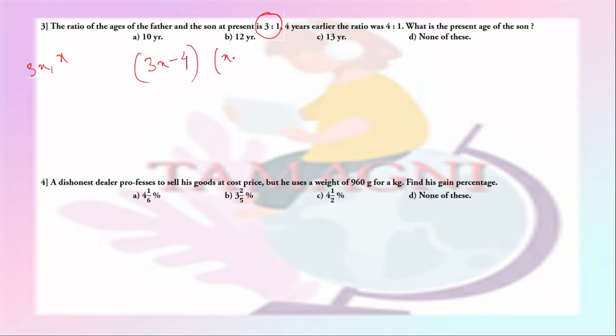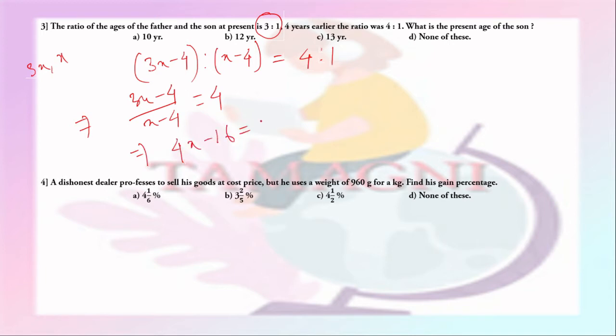and x minus 4. This ratio will be equal to 4:1, which gives (3x minus 4) by (x minus 4) equal to 4, and this gives 4x minus 16 equal to 3x minus 4, from where we get x equal to 16 minus 4, which is 12.